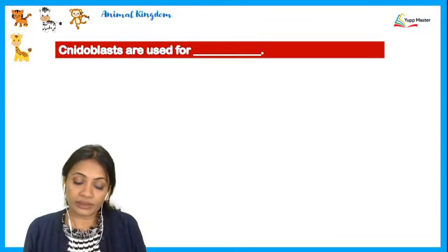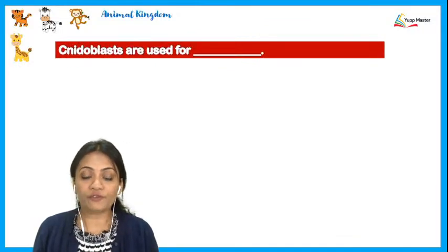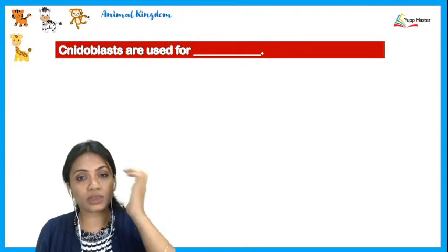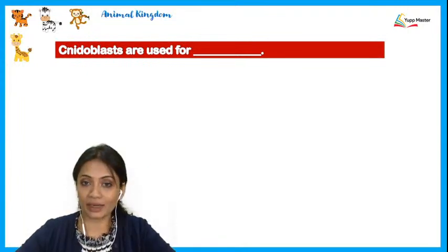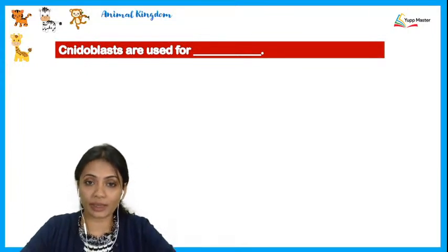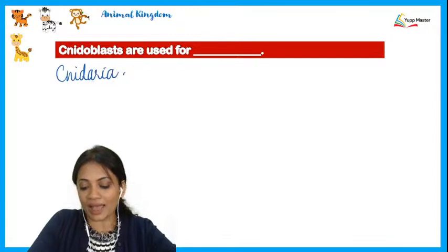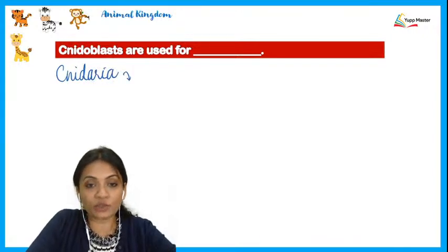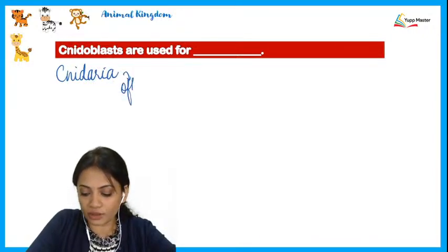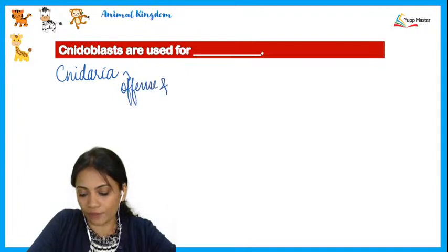Alright. Next MCQ, nidoblasts are used for. Now if you remember, nidoblasts were those offense and defense mechanisms, those cells which were present in the phylum Cnidaria, and these were the major organs which were used for offense and for defense.